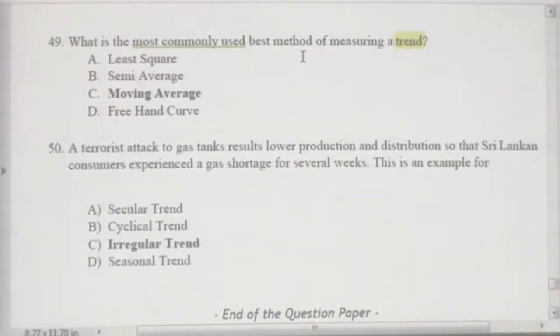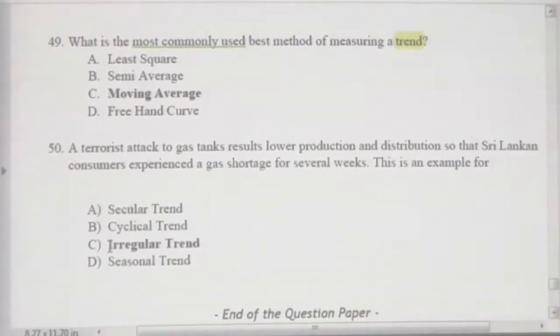Terrorist attacks also occurred only 2 times, 3 times, or a maximum of 5 times over the last 50 years. Not always occurred, and there is no pattern of occurring, right? There is no pattern. Therefore, it is an irregular trend. If the incident doesn't have a pattern of occurring, it is an irregular trend, right?